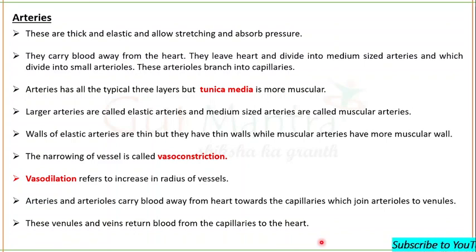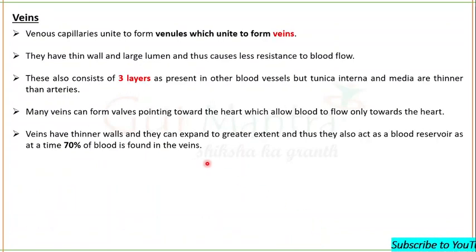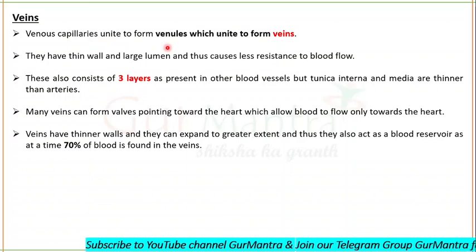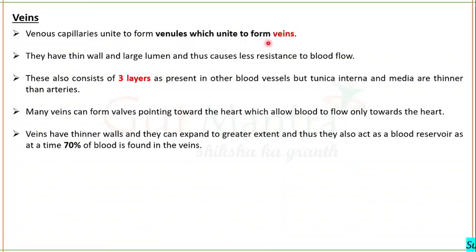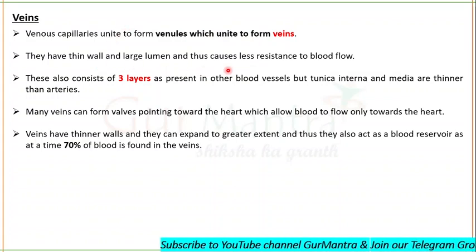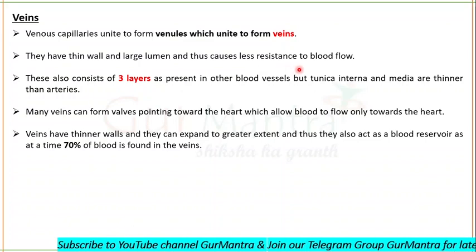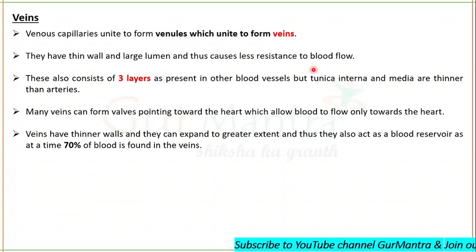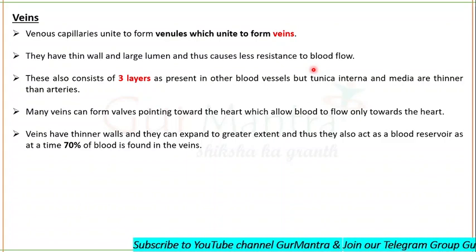So let's talk about veins. The capillaries present toward the veins unite to form venules, and these venules further unite to form veins. Veins have thin walls, but they have a large lumen, and thus they cause very little resistance to blood flow. Whenever the lumen is not as large, there will be more resistance to blood flow.